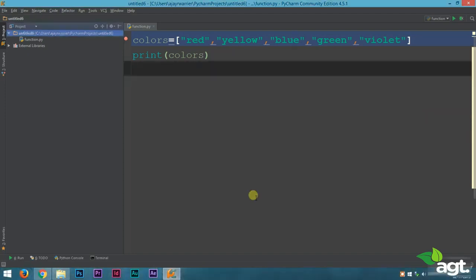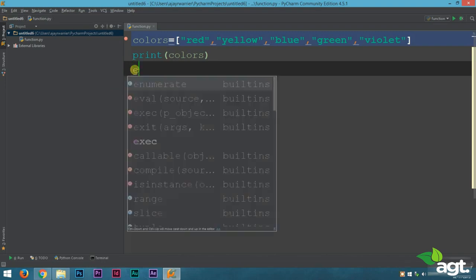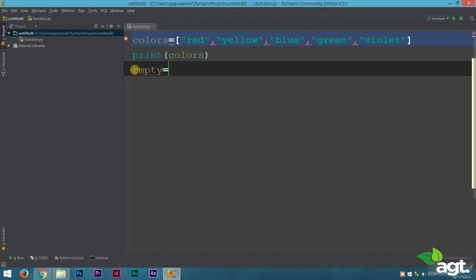Welcome back everyone. We were talking about list in our last lecture and we are going to continue doing that. Now if you want to make an empty list, all you have to do is type in the list name, in this example it's empty, equal to opening and closing brackets, and don't write any element inside it. This is how we make an empty list.